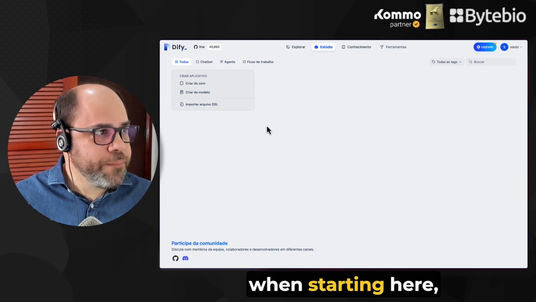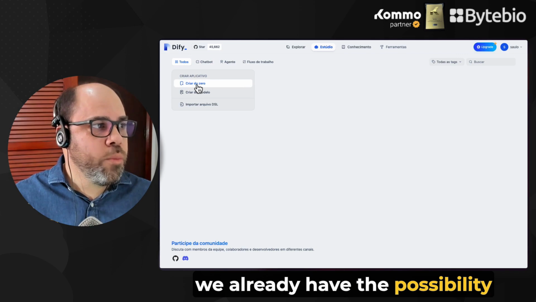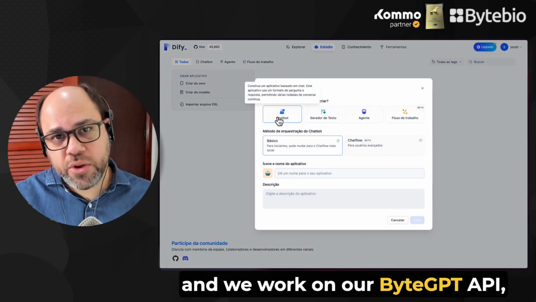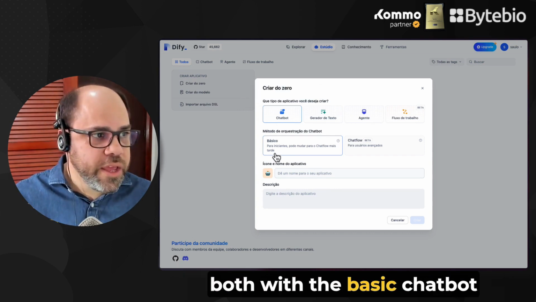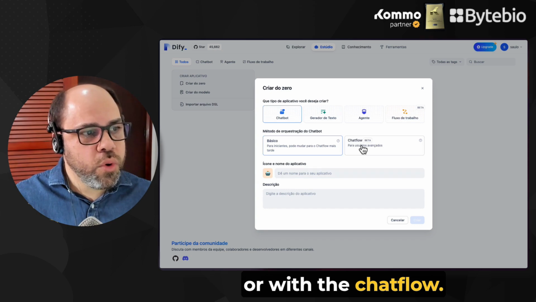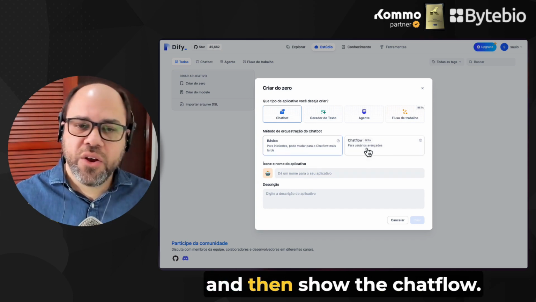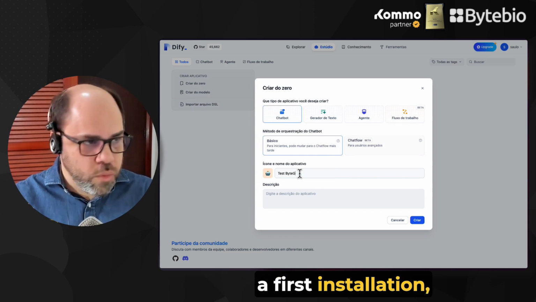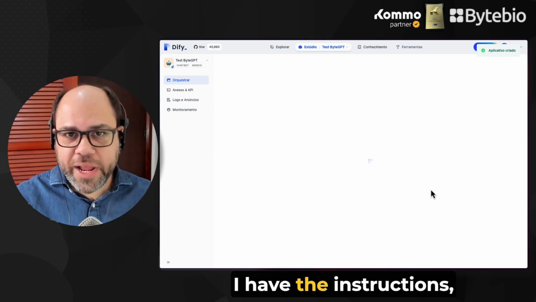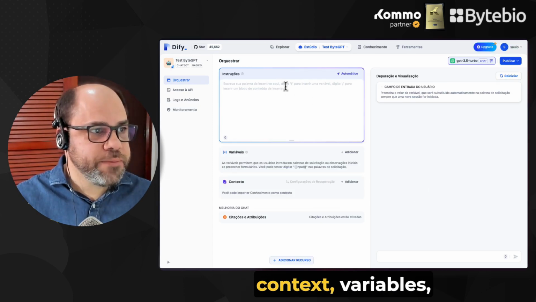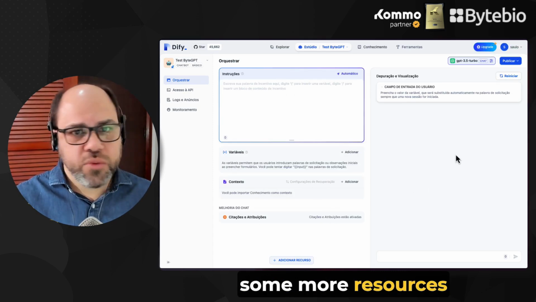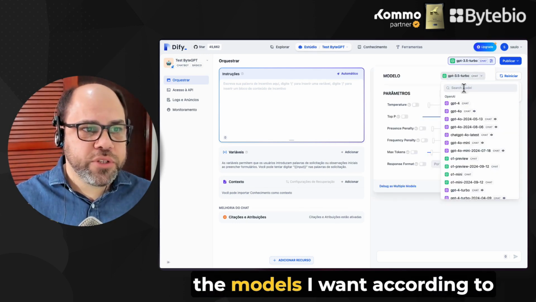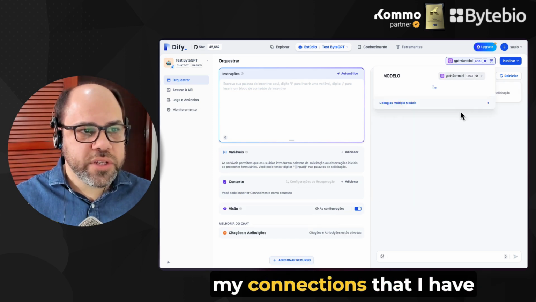So, when starting here, we already have the possibility to create an application from scratch, and we work on our ByteGPT API, both with the basic chatbot or with the Chatflow. I will start with the basics and then show the Chatflow. So see that when creating a first application, I have the instructions, context, variables, some more resources than in OpenAI.